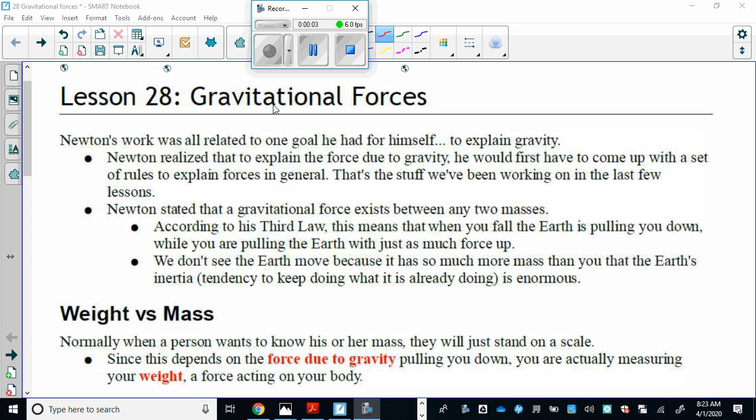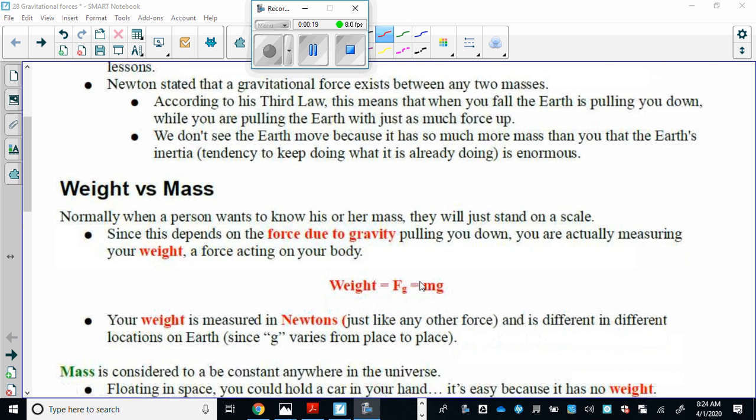Welcome to the unit on gravitational forces and fields. This is lesson 28. We're going to start off by talking about the difference between weight and mass. And this is something that our hero, Sir Isaac Newton, talked about.